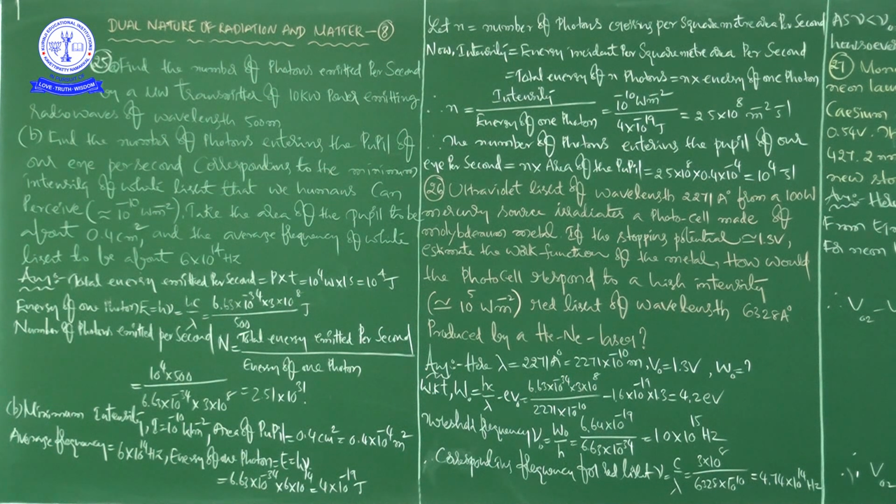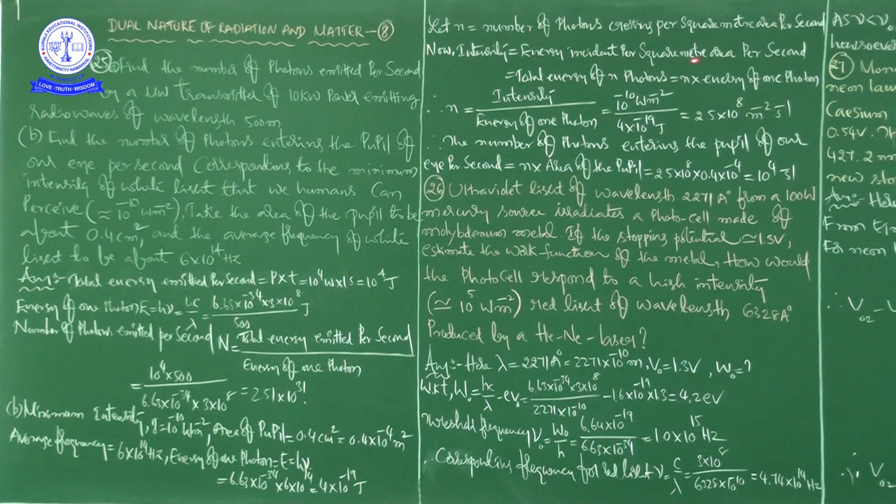Now see here, let small n be the number of photons crossing per square meter area per second. Then what about intensity? Intensity is equal to the energy incident per square meter area per second, where second indicates the time.